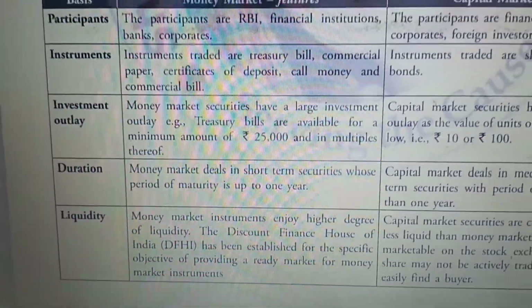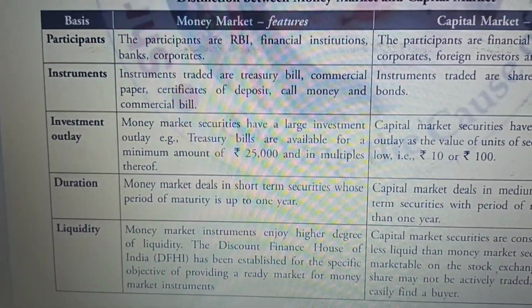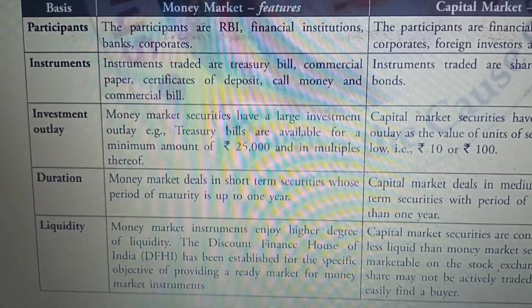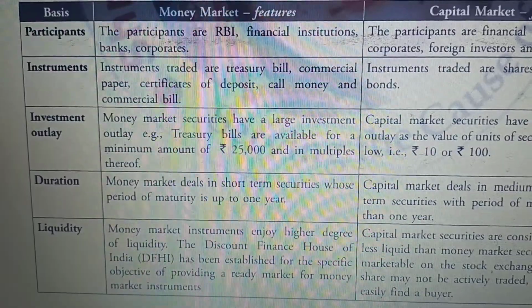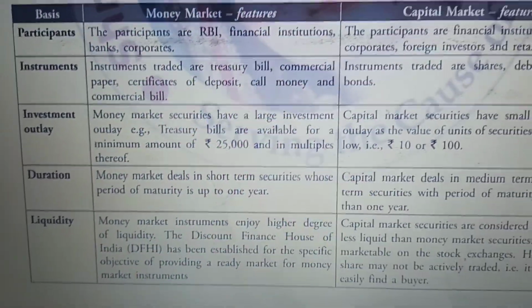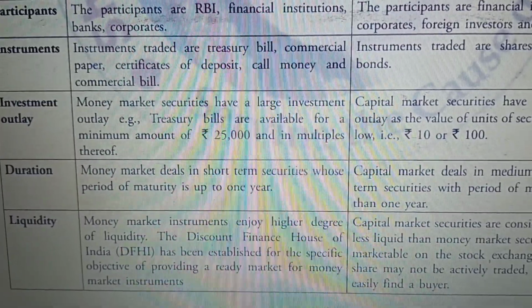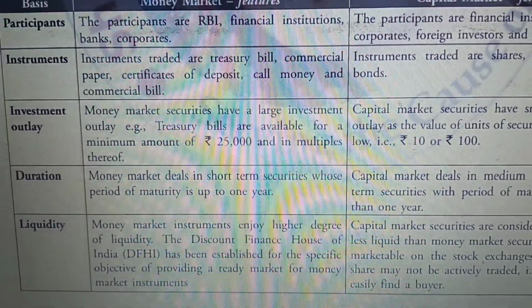Now we'll see investment outlay. The money market has a large investment outlay. Means those who are investing in the money market, the amount is huge. As you have seen in the treasury bill, the starting amount is 25,000 and in multiples thereof.